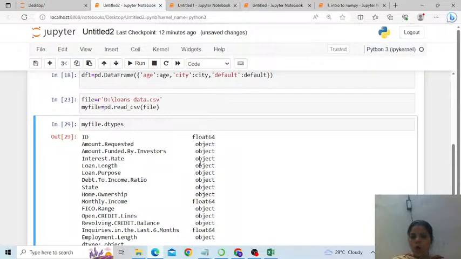And wherever you find object written, that means it's categorical data or a string, which is not numerical. So numerical data is represented with data type float64, and categorical data, like name, address, and so on, is represented as object.